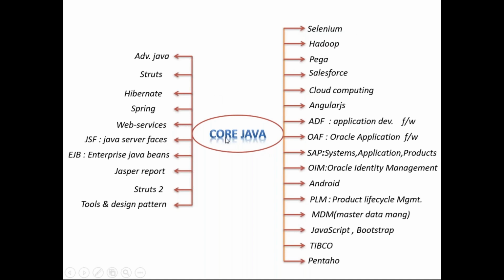Selenium coding is done based on the core Java, guys. Everything related to testing, data-driven framework, keyword-driven framework, all the code has to be written based on core Java only. Hadoop, guys, is MapReduce programming, and everything there is based on core Java. Pega coding requires core Java. Salesforce requires core Java. Cloud computing requires core Java. AngularJS, a UI technology also, if you know core Java it is well and good, because we have to process variables, methods, constructors and all. Better to know the core Java.